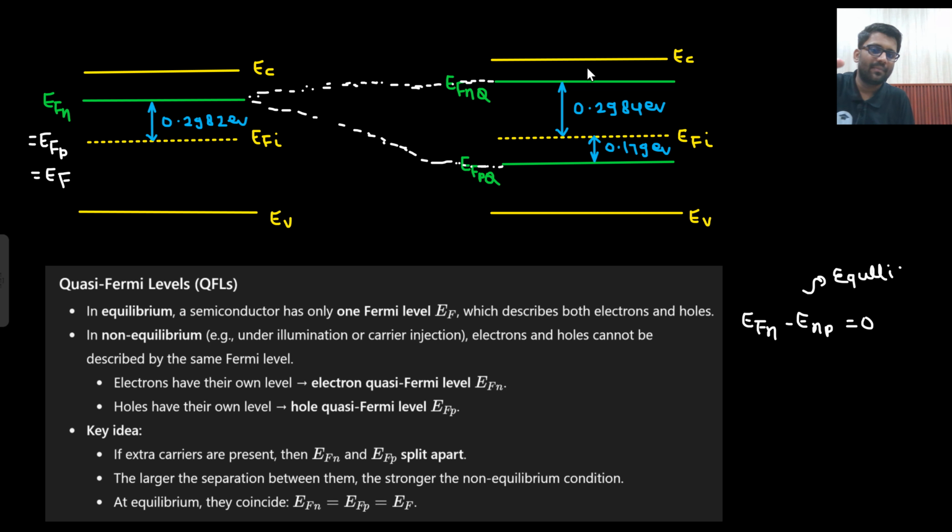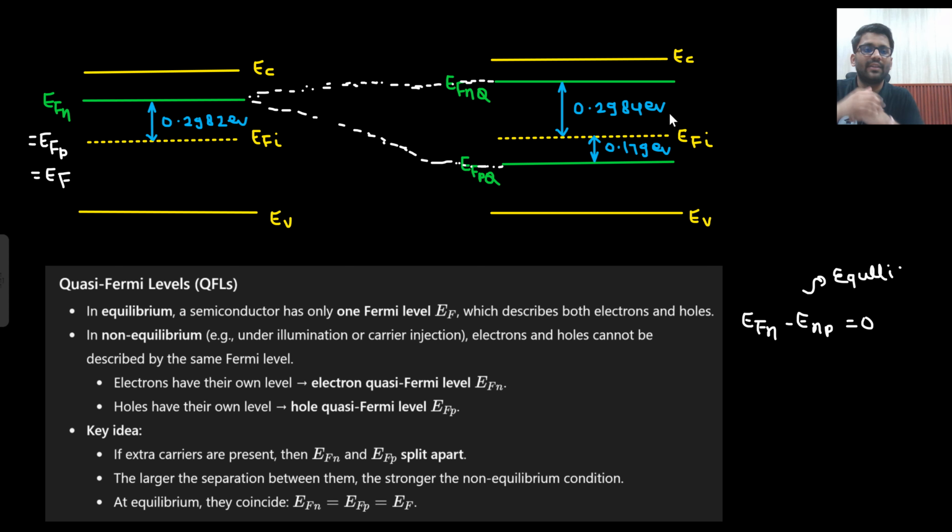When this gap has become 0.2984 plus 0.19179 electron volt, then the equilibrium is disturbed. So looking at the diagram, if you see two Fermi levels, the concept of quasi-Fermi level has come into action. That means there is a non-equilibrium condition in your semiconductor.